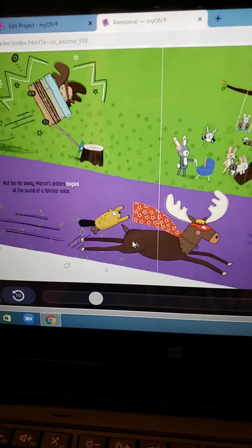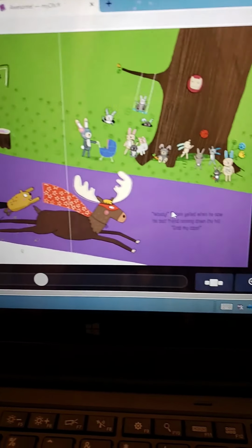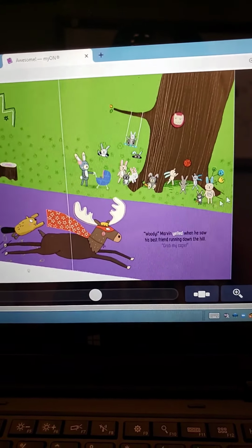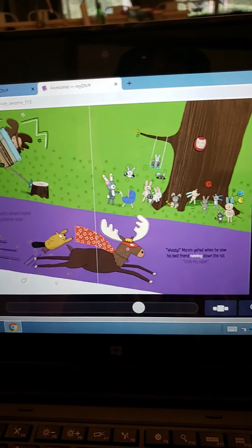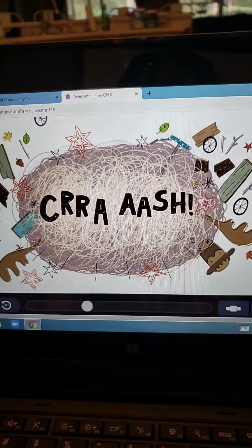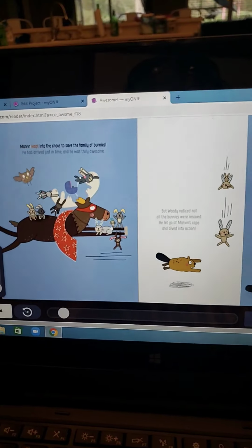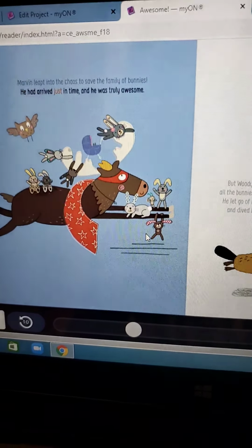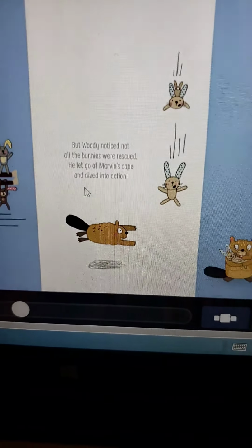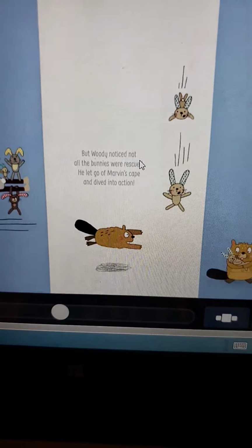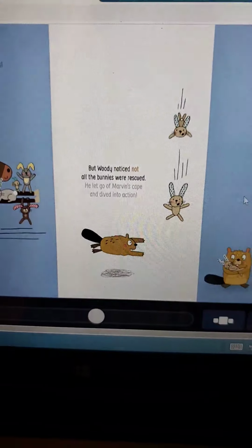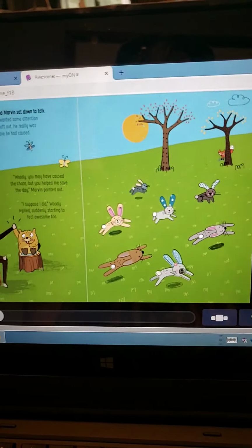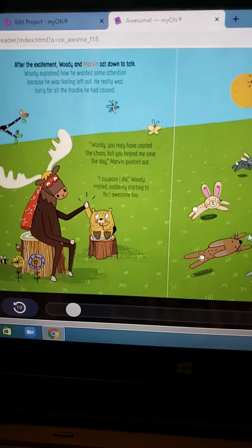And so Marvin leaps to help rescue them. And in the process, so does Woody. He goes to follow behind, and they crash into things. And then we realize that Marvin saved a family of bunnies, and it was talking about how truly awesome it is. But Woody noticed that not all the bunnies were rescued, and he actually helped save some other bunnies. So now Woody has been a little awesome.